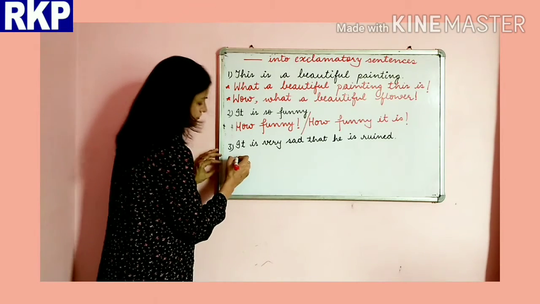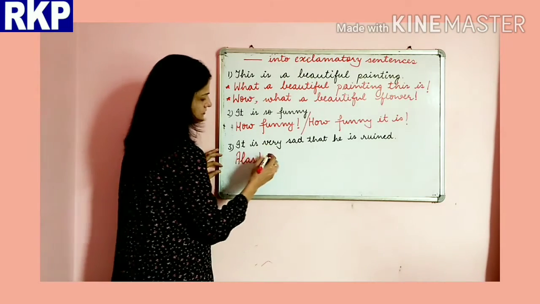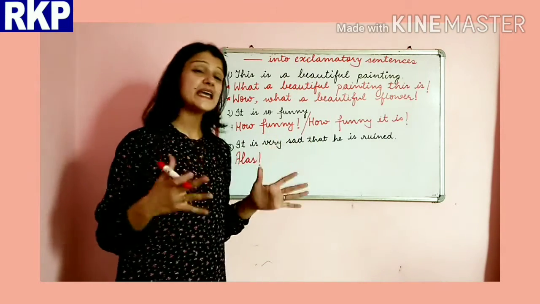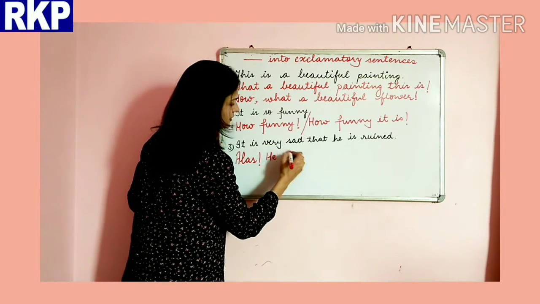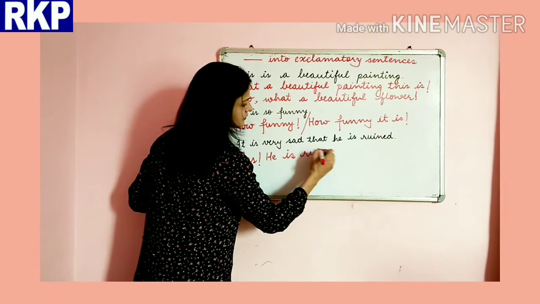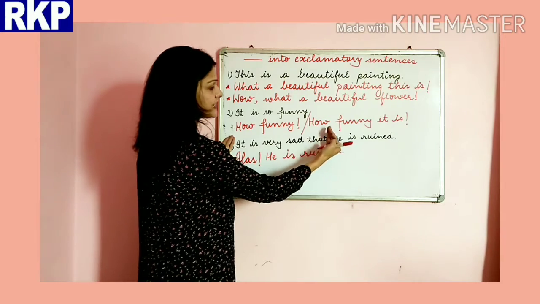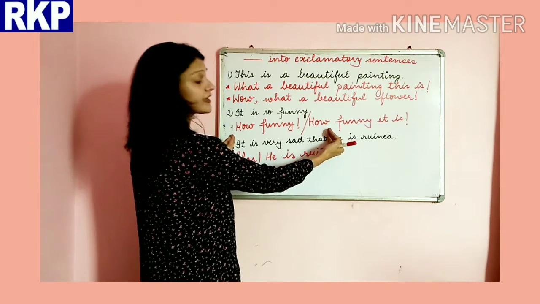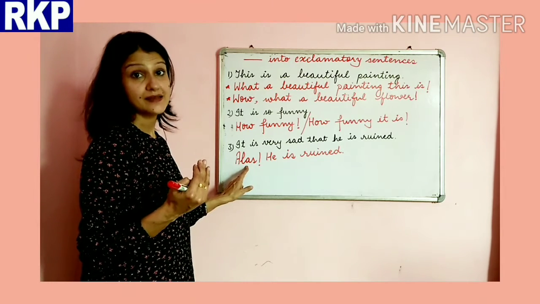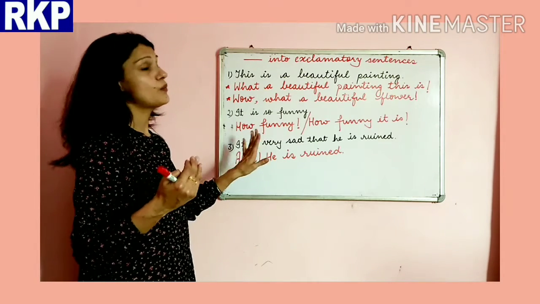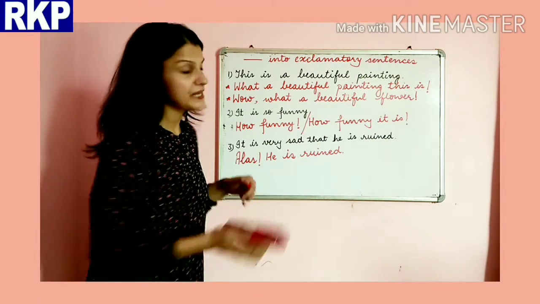So, alas, he is ruined. Now you can see here, beta, that this part of the sentence, it is very sad that, this whole thing is replaced by our interjection alas. Alright, so this is how we can change different sentences into exclamatory.